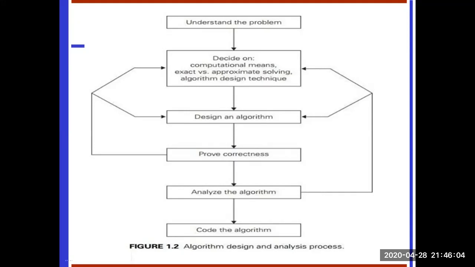Then we go for ascertaining the capabilities of the computational device. Once you completely understand a problem, you need to ascertain the capabilities of the computational device the algorithm is intended for.